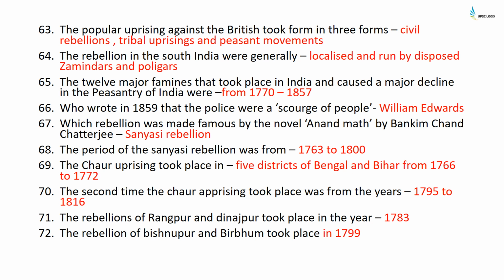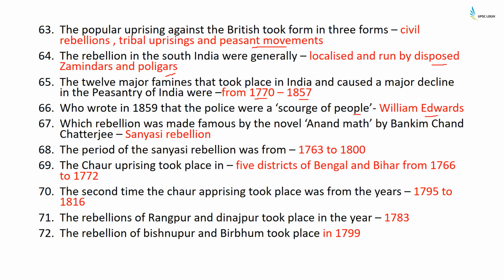The popular uprising against the British took form in 3 forms. These were civil rebellions, tribal uprisings, and peasant movements. The rebellion in South India was generally localized and run by dispossessed zamindars and polygars. The 12 major famines that took place in India and caused a major decline in peasantry of India were from 1770 to 1857. Who wrote in 1859 that the police were a scourge of people?